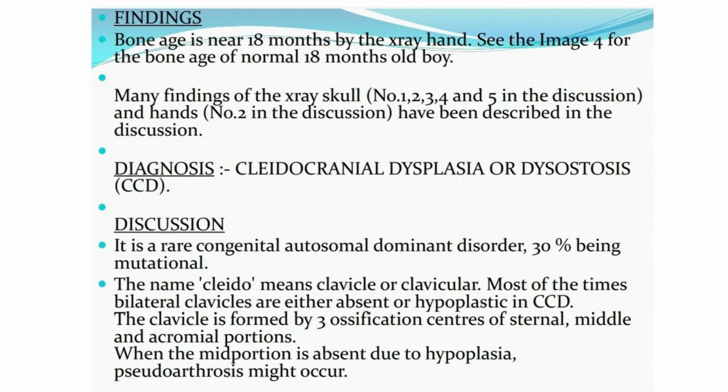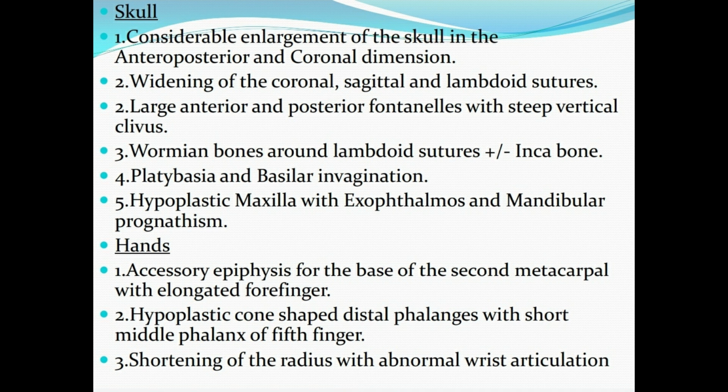The X-ray chest had already been done by the pediatrician and sent to me through WhatsApp, which has confirmed the diagnosis of cleidocranial dysostosis. Here you can go through the discussion by pausing the video to see most of the points discussed about cleidocranial dysostosis. I'll highlight the important practical points. Even though it's autosomal dominant, more than 25% of incidence is mutational with no family history. Please remember this. You should have high suspicion of cleidocranial dysostosis if you encounter multiple wormian bones in children or in young adults in CT head and brain who have come for some other symptoms.